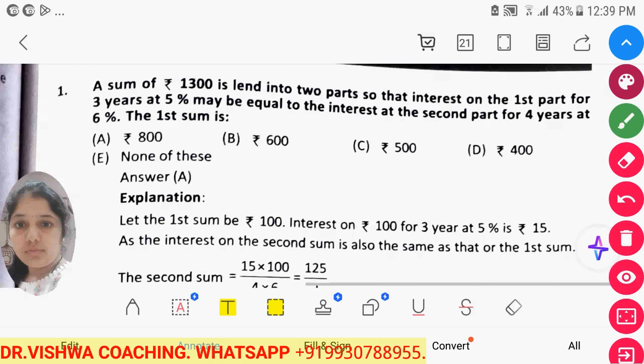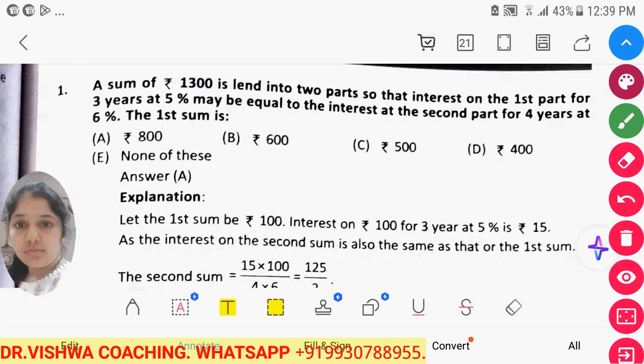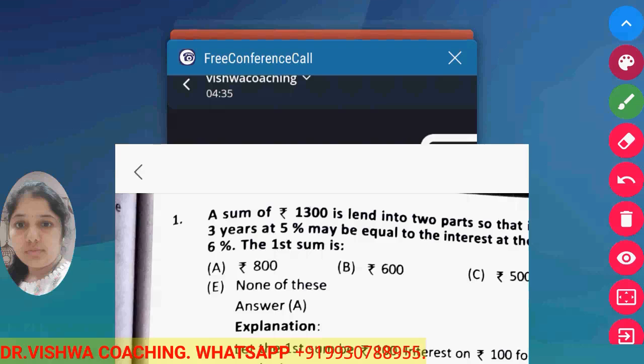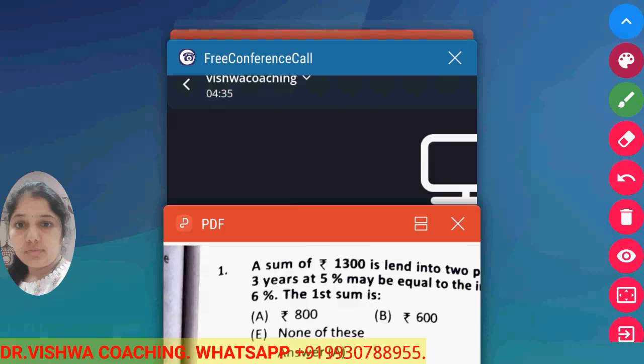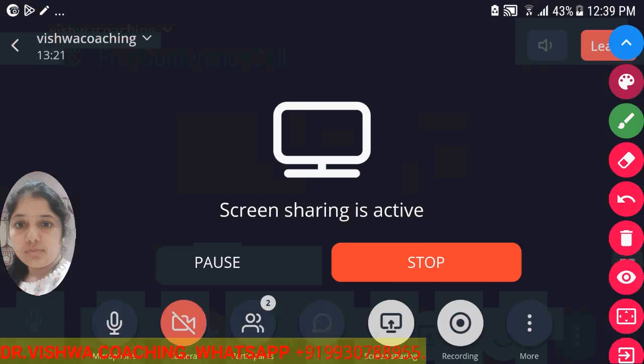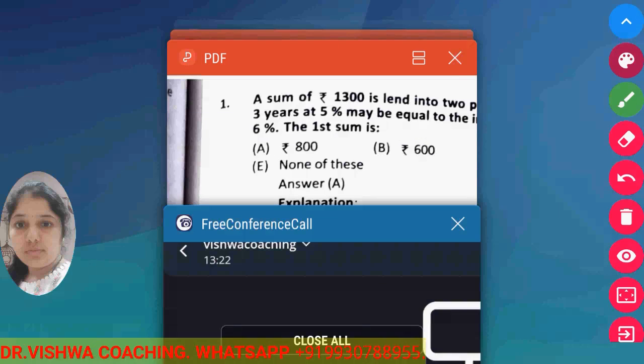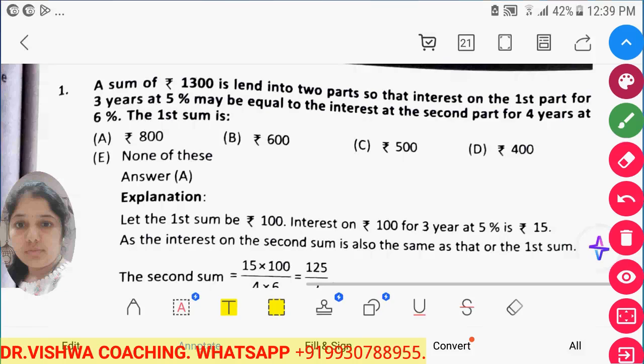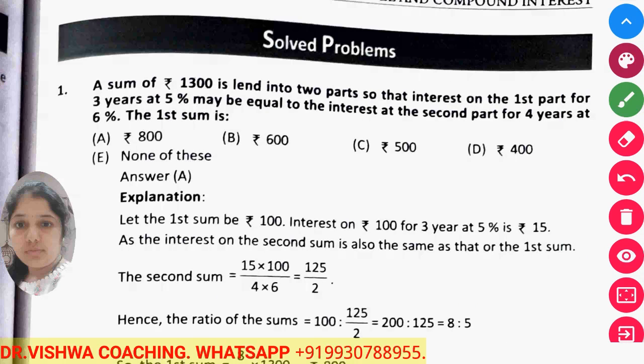Now see, the sum we know, which is 1300. But instead of taking 1300, they assume the sum as 100 rupees, because it is easy to calculate on 100 rupees instead of calculating it on 1300.